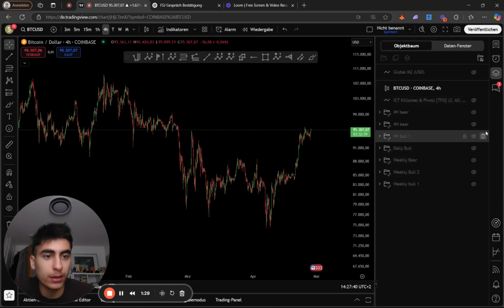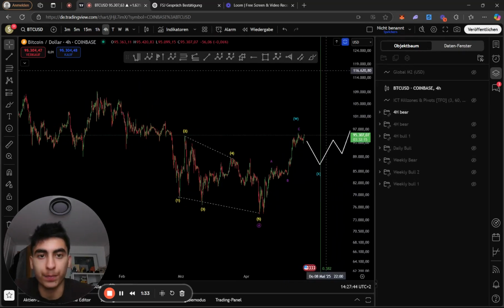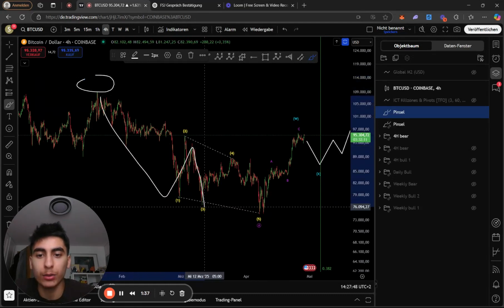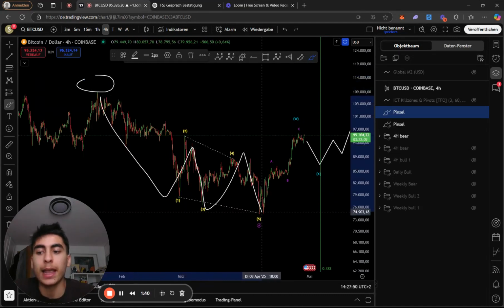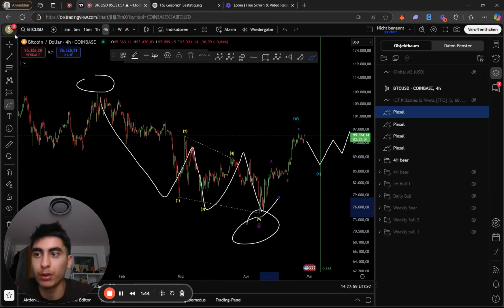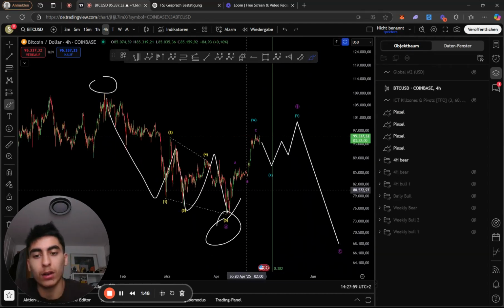So scenario 1, we'll first go over the bearish ones. Is this one, where we count here a top, and from the top we have a 1, 2, 3, 4, 5 in a diagonal. Counting this a wave A, then we preferably count the wave B, a WXY, and I will also explain you why.